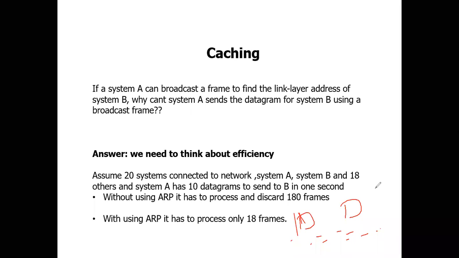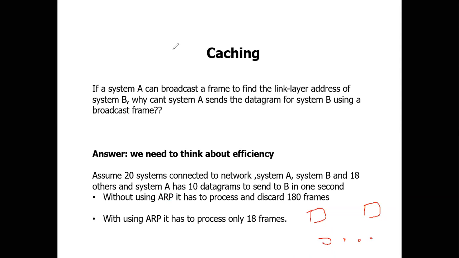Without using ARP, what happens? It needs to send the datagram to everyone. So all these nodes receive 10 packets. So 10 into 18 will be around 180 packets, and only then does it reach the destination. So this is without using ARP. With using ARP, what happens? I have a source, I have a destination, and I have 18 others.